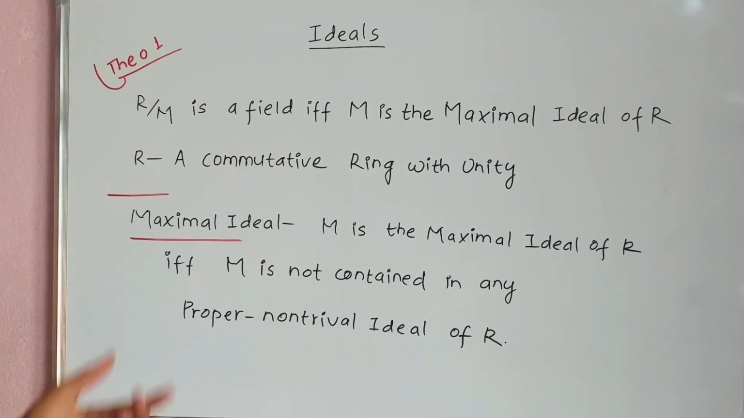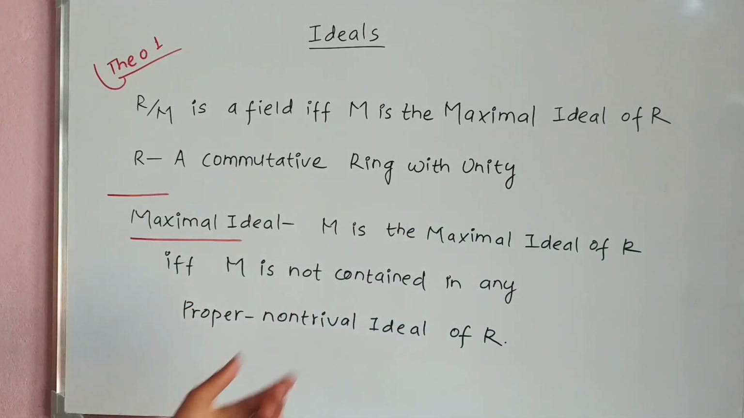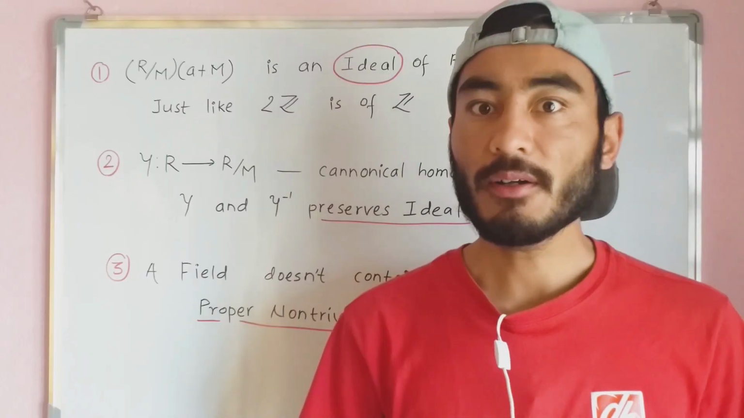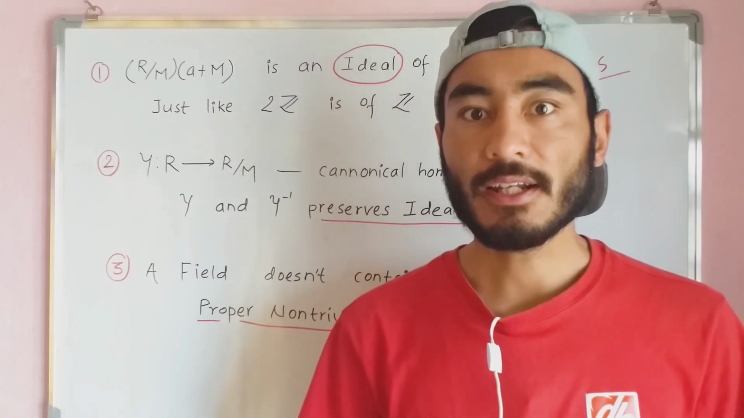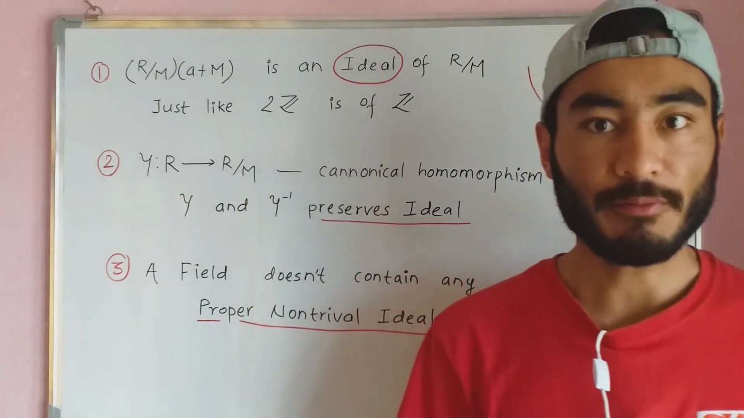Maximal ideal: M is the maximal ideal of R if and only if M is not contained in any proper non-trivial ideal of R. Before we move on to the proof, we discuss a few facts that are prerequisites of the proof. That means that they are necessary tools for the proof.